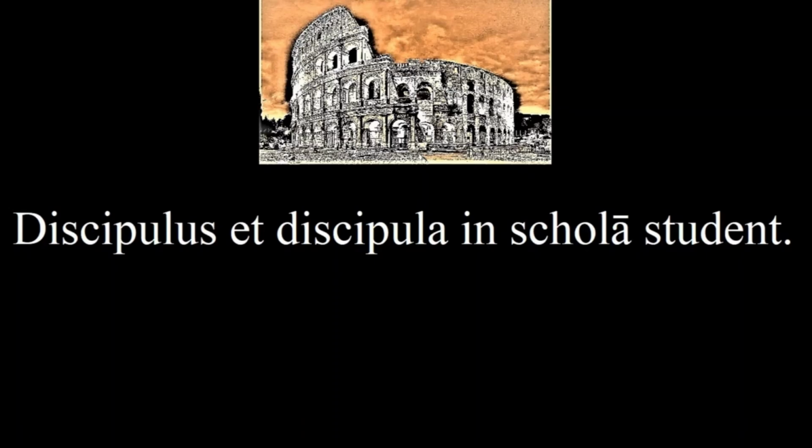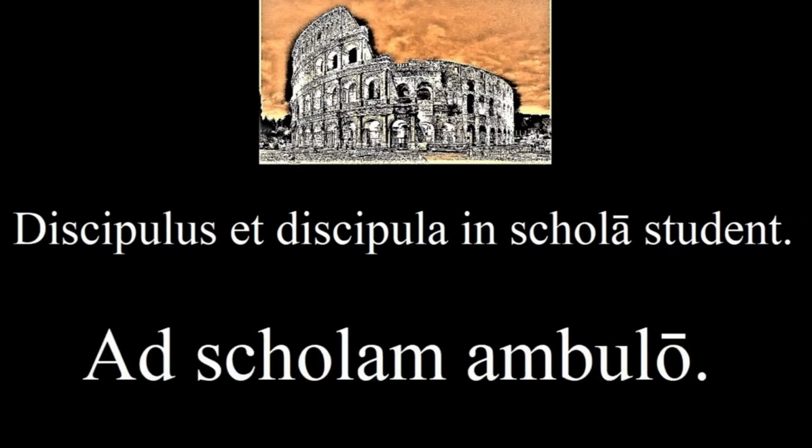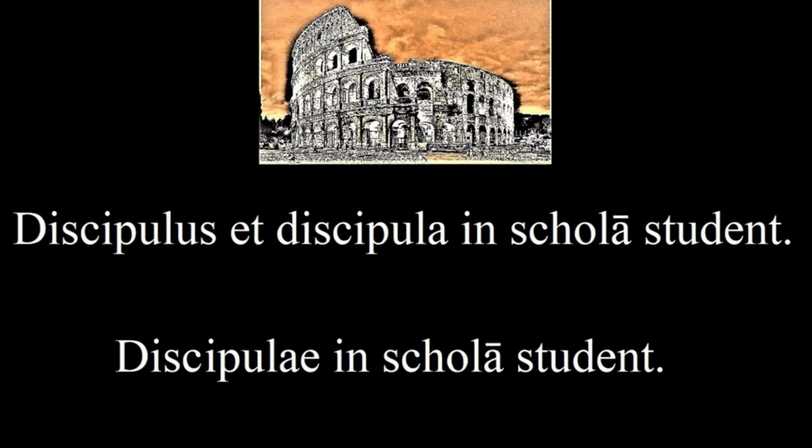And you know what declension it is? Say, I walk to school. Ad scholam ambulo. Let's go back to our students now. Discipulae in schola student.